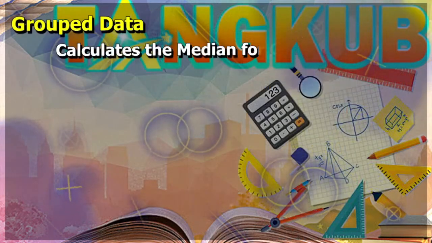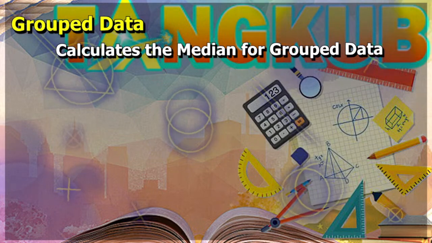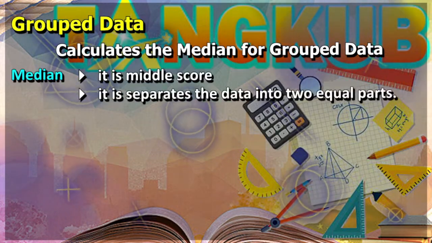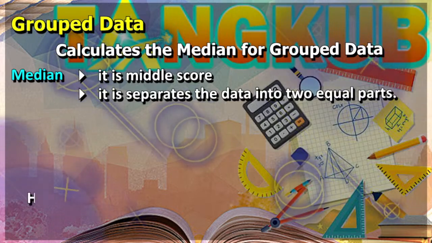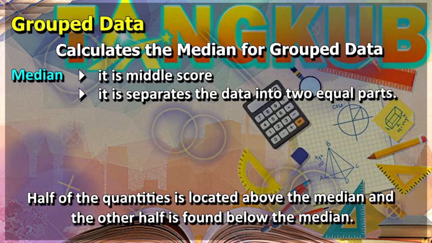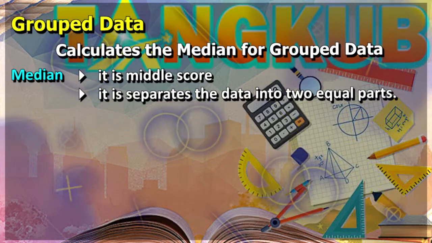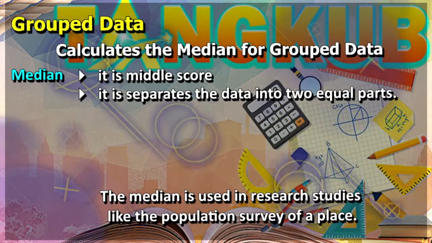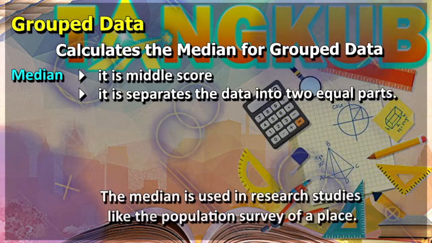Now, let's calculate the median for grouped data. When we say median, it is the middle score. It separates the data into two equal parts. Half of the quantities is located above the median, and the other half is found below the median. Note, the median is used in research studies like the population survey of a place.